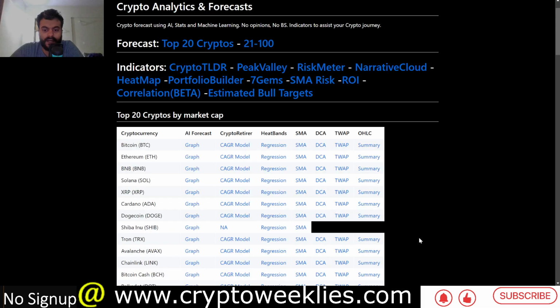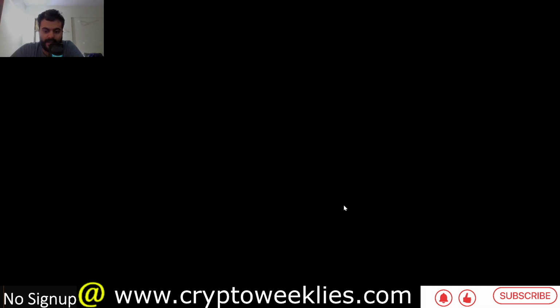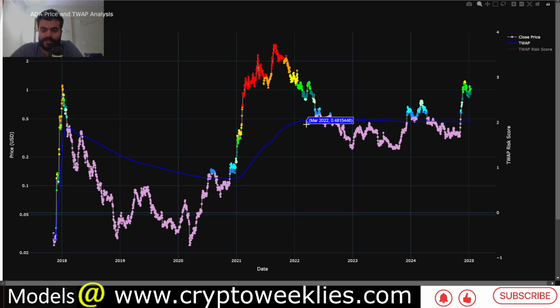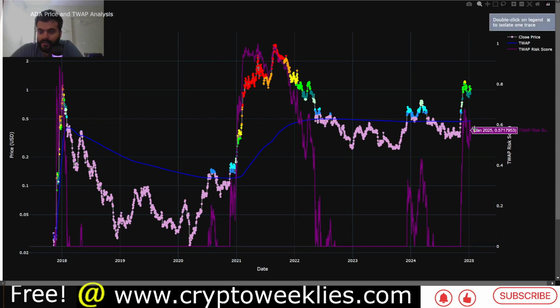With that, one additional model that we have is the time weighted average price model, which helped us provide a range to accumulate in the bear market starting May of 2022 when the price was sub 50 cents, and throughout the bear market wherever the price was at around 45 cents. Right now the time weighted average price is at around 47 cents. That's why the risk is less, not at around zero, but somewhere between 55 to 60%.